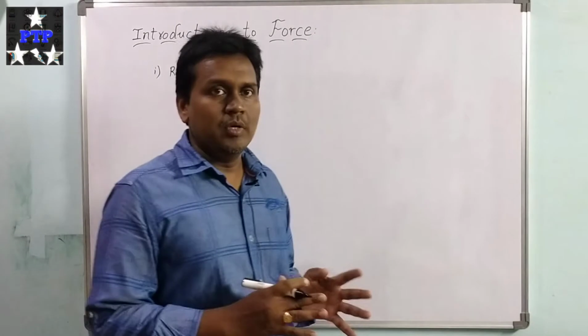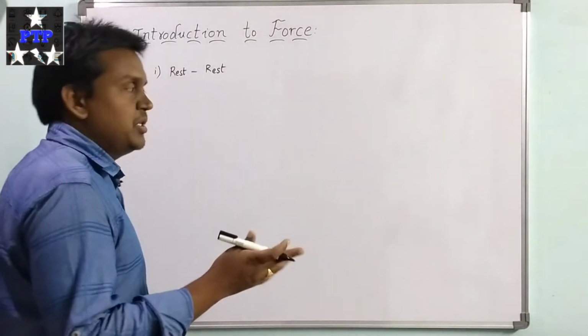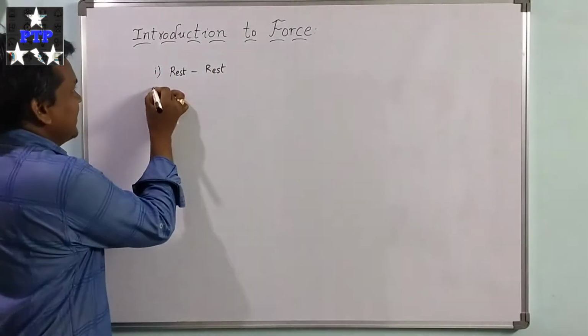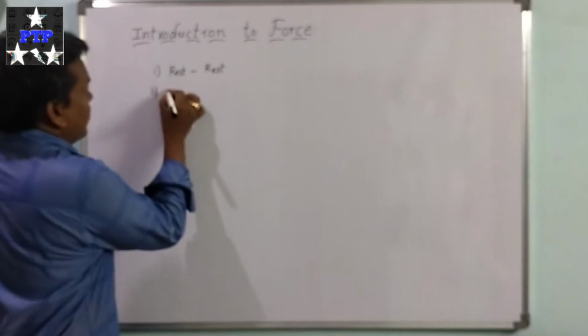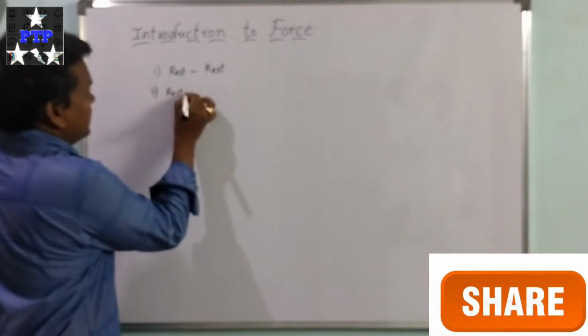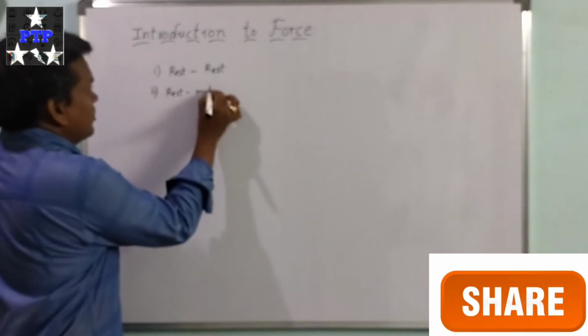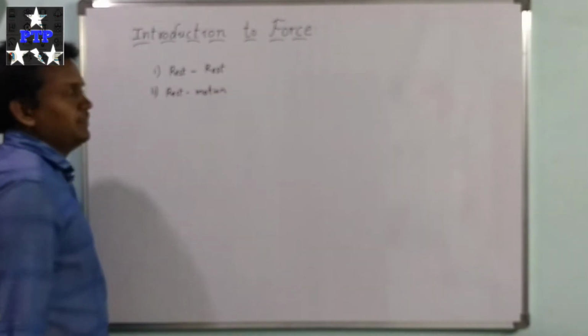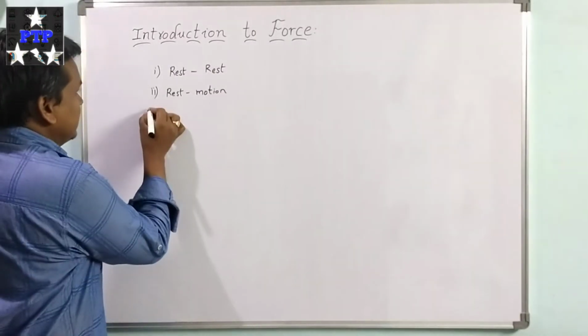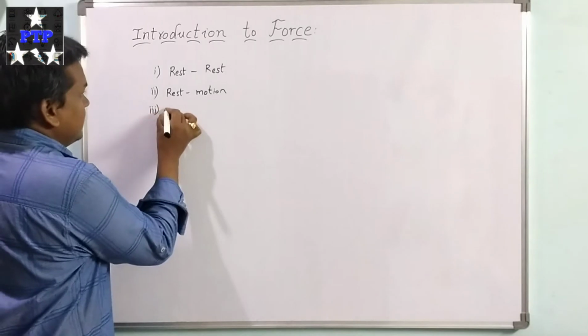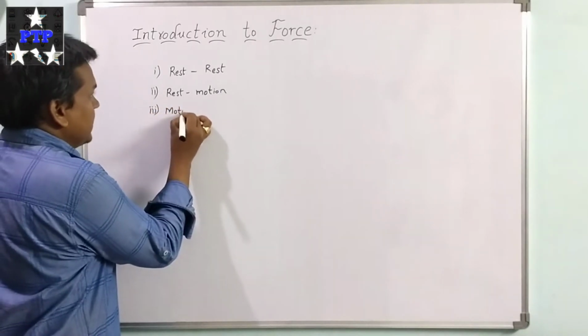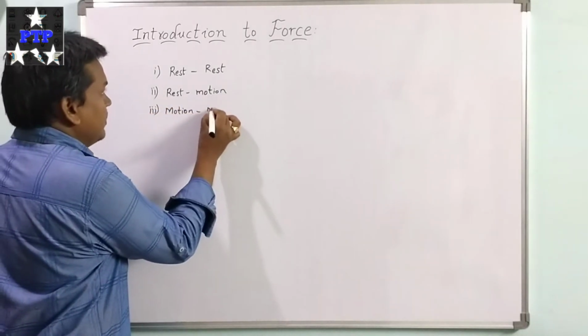They won't move, they will be in the stationary state. In the second case, a body which is at rest may move and come into motion. And in the third case, a body which is already in motion will remain in motion.